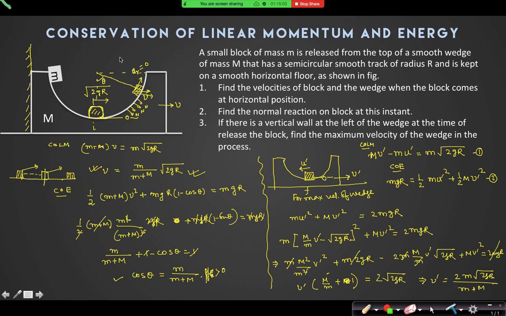But when you add the potential energy plus kinetic energy of the system here, you will find the same value, mgr, because it is a constant, right? So you don't have to calculate it at every angle.